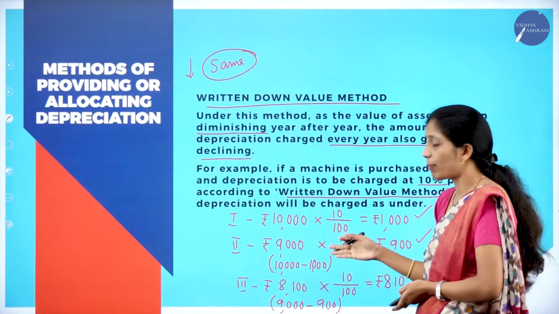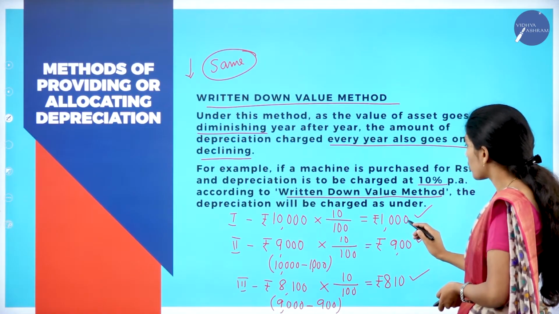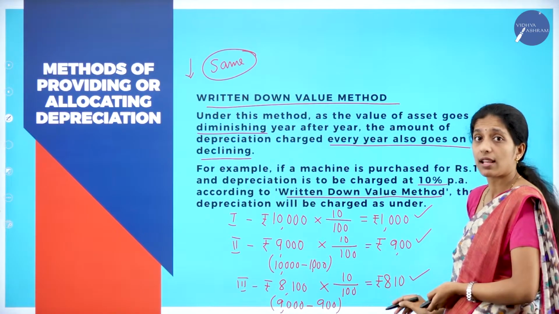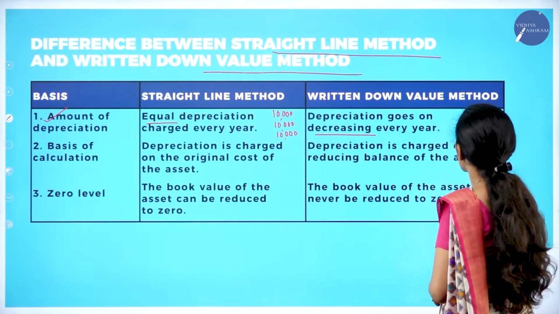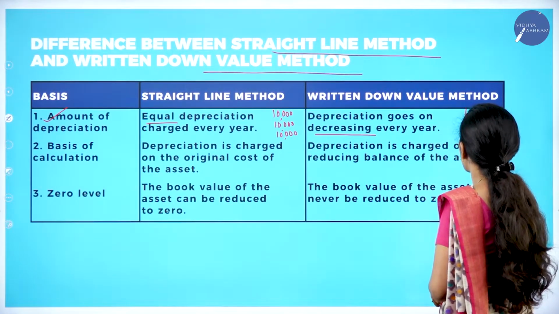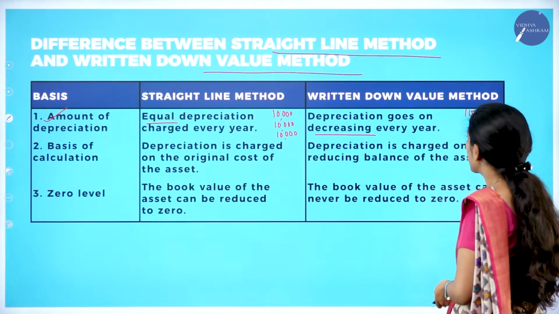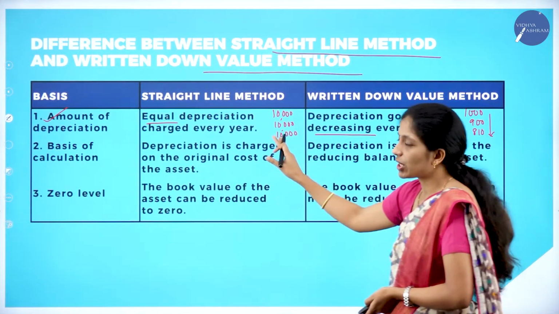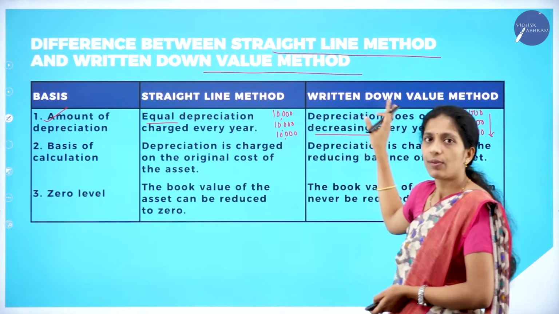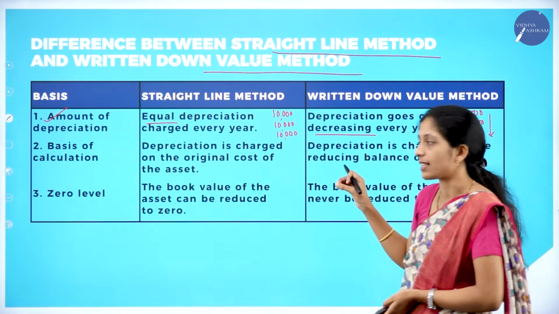Now if you see the problem only here. So it was 1000, next 900, next 810. So first year it was 1000, next year 900, next year 810. In the sense it goes on decreasing. Now clear? First difference, it will be equal, whereas here it goes on decreasing.